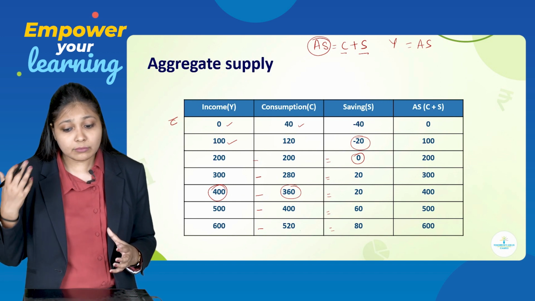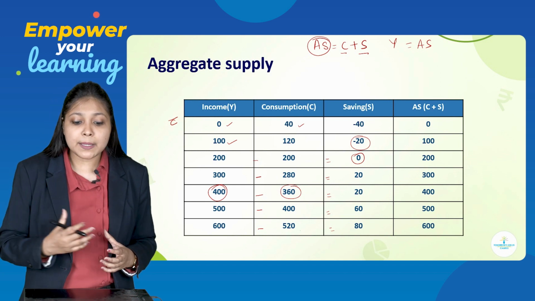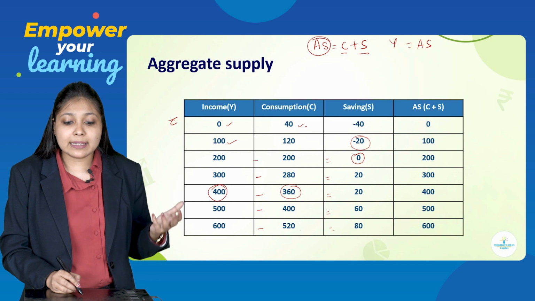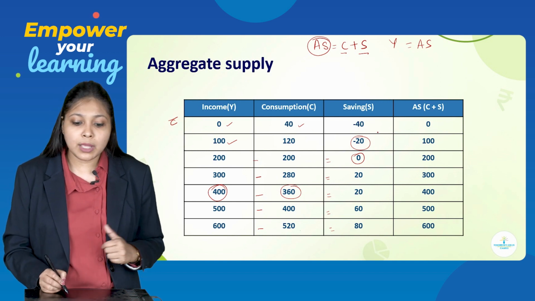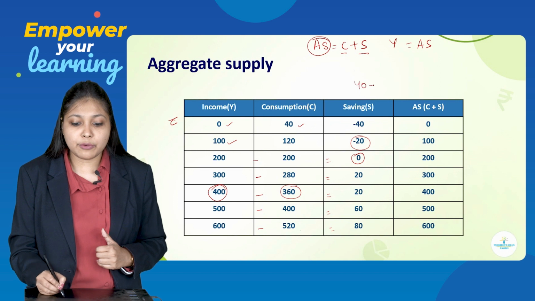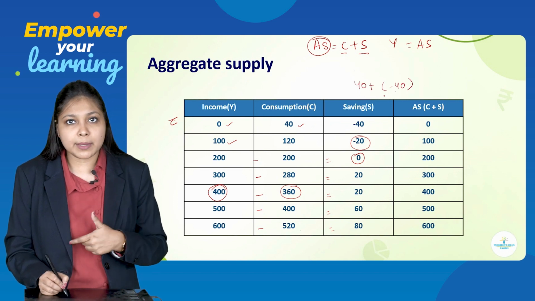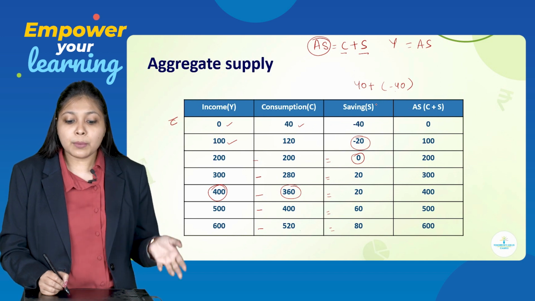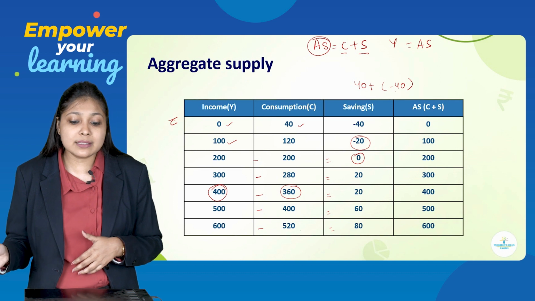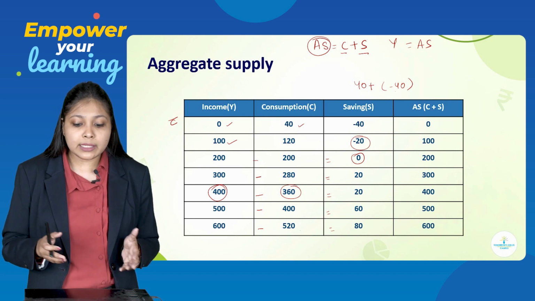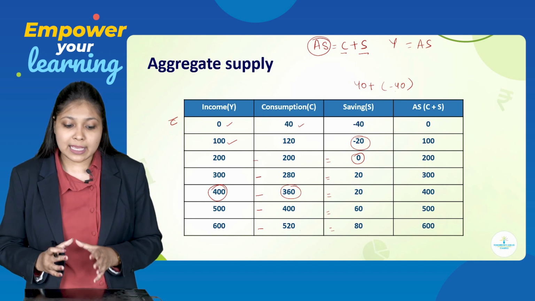Okay. Now, the last column of AS, that is C plus S. C plus S means you have to add the consumption and saving columns. So, 40 plus minus 40, plus minus is minus. So 40 minus 40 becomes 0. 120 minus 20 becomes 100. 200 minus 0 is 200. 280 plus 20 is 300, and likewise. Okay, so you get the AS column.